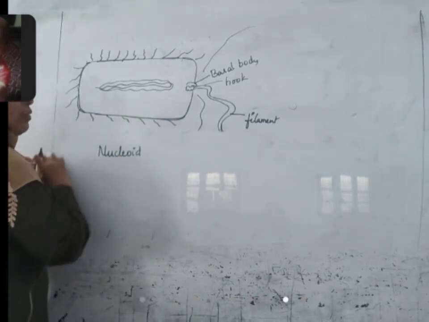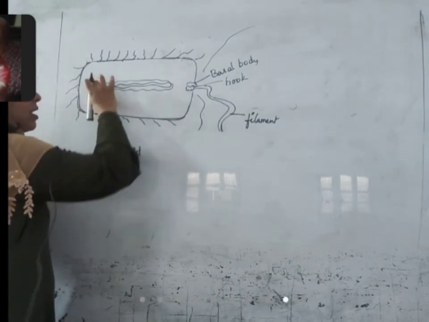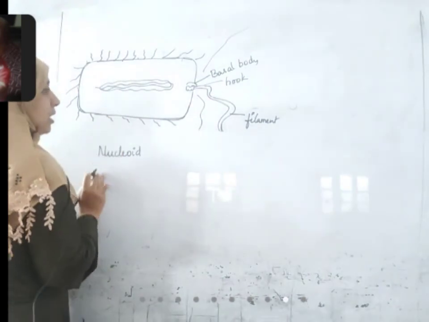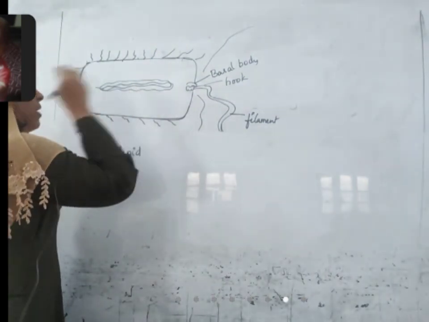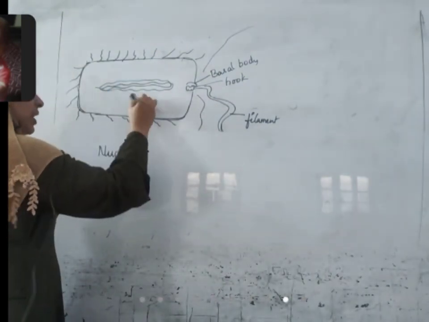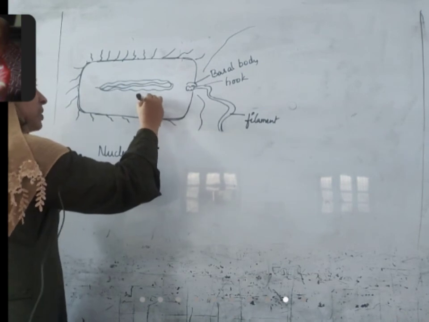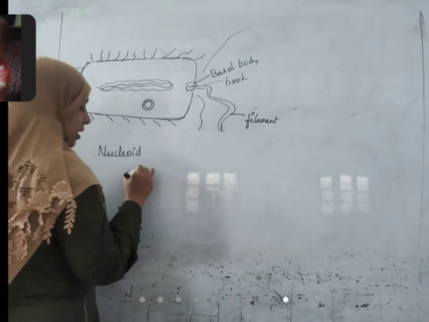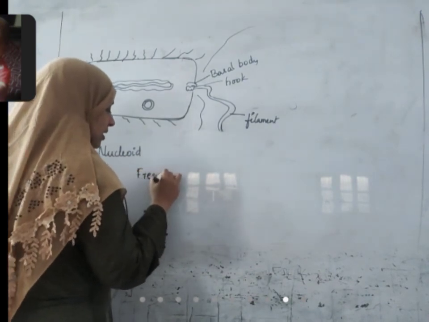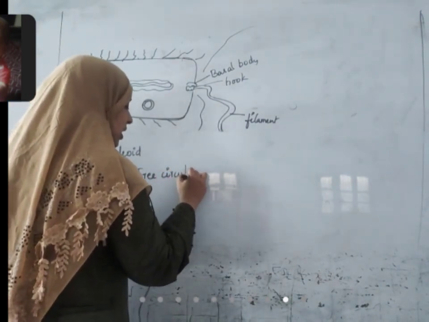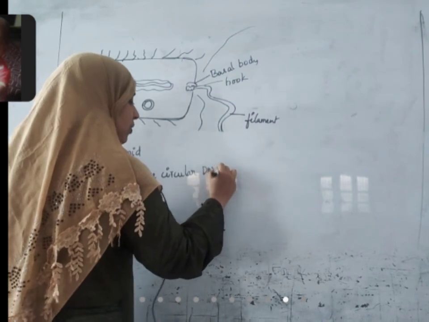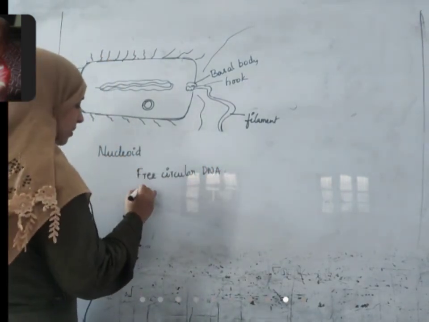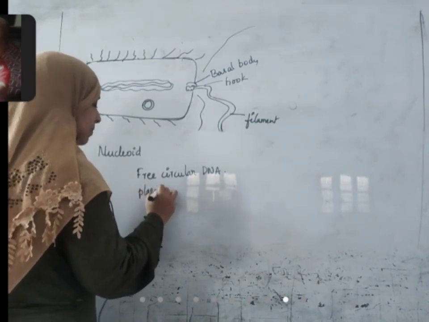No liquid is present inside, only the genetic material is present and it forms a nucleoid. Apart from this genetic material, there is some free circular DNA present in the cytoplasm called plasmids.